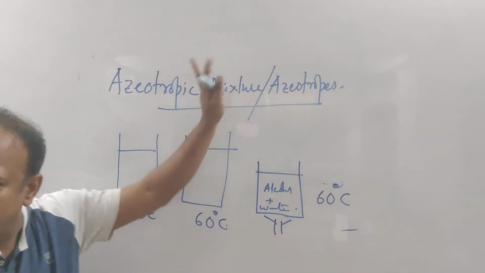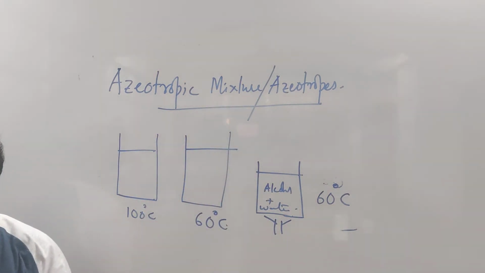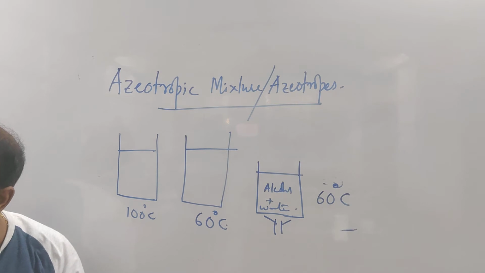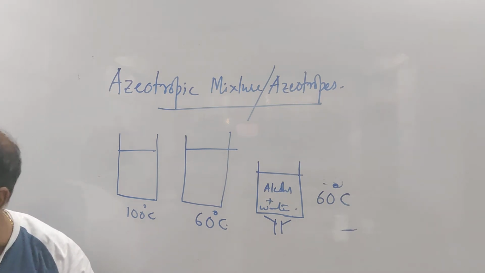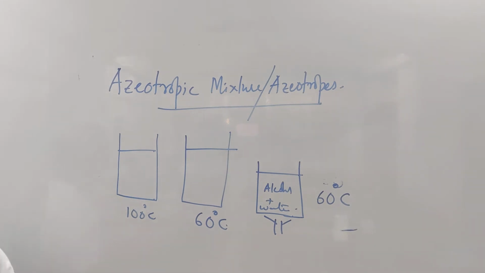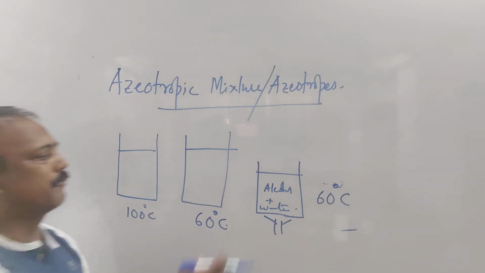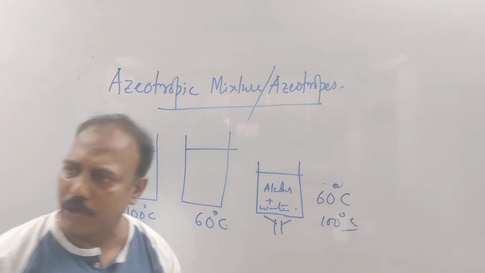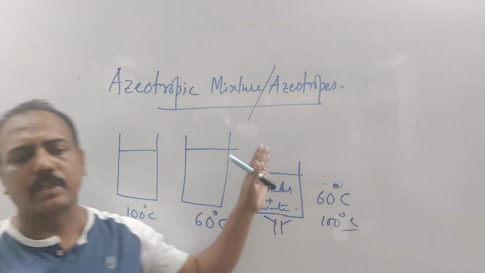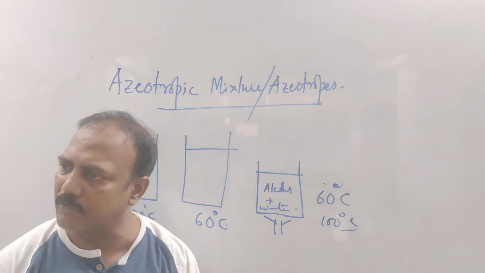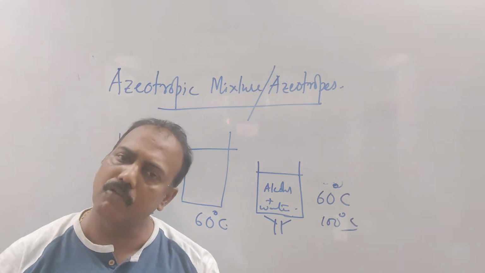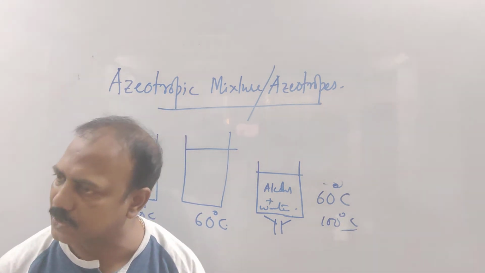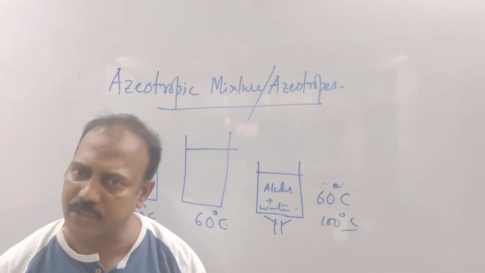The alcohol will boil off and go. Yes, water will still remain. Yes or not? We know that. That is distillation. How we do the distillation, you must have studied in lower classes. Clear? And when the temperature will rise to 100 degrees Celsius, then the water will boil. So whatever two liquids we are mixing over here, they are boiling at their own boiling points. That's the normal condition. That's the normal mixture.